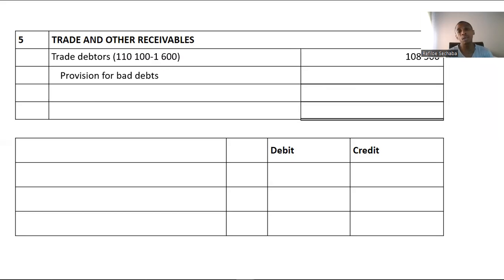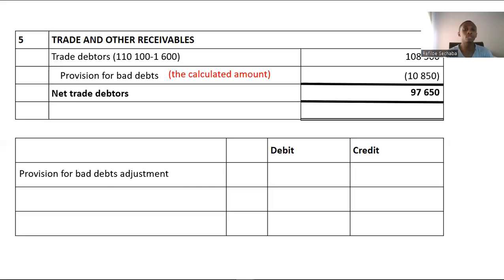Our provision will be 10,850, and that must be subtracted from our adjusted debtors control amount, giving us our net trade debtors of 97,650. Our provision for bad debts adjustment is an expense we debited, meaning that the provision that we had in the trial balance has to be adjusted up. Therefore, the provision for bad debts will be credited, because provision for bad debts increases on the credit side. So we're taking it up from the amount that we had in the trial balance to the 10,850. So we're taking it up by 2,350.